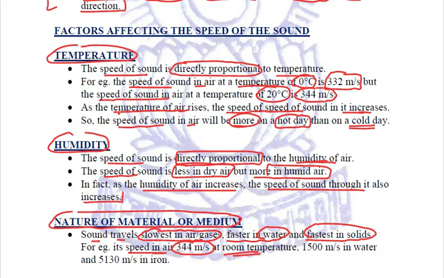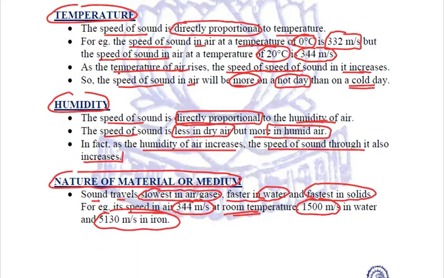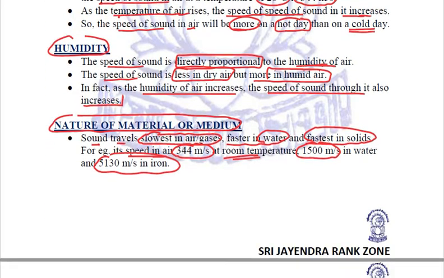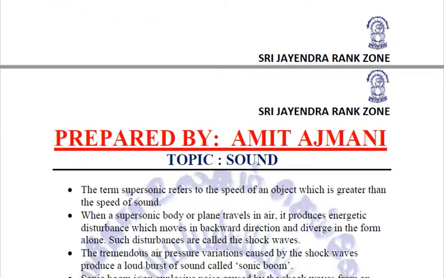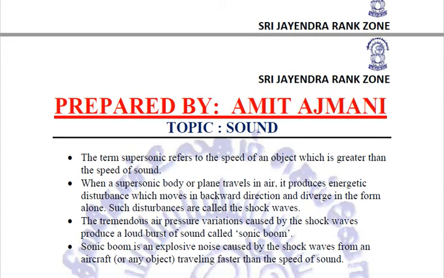But in water, it is almost 4.5 times, that is 1500 meter per second. And in iron, it is the maximum, 5130 meter per second. Right? So these are the three factors on which the speed of sound depends. The first factor we have seen is the temperature, second is the humidity, and third is the nature of the medium.